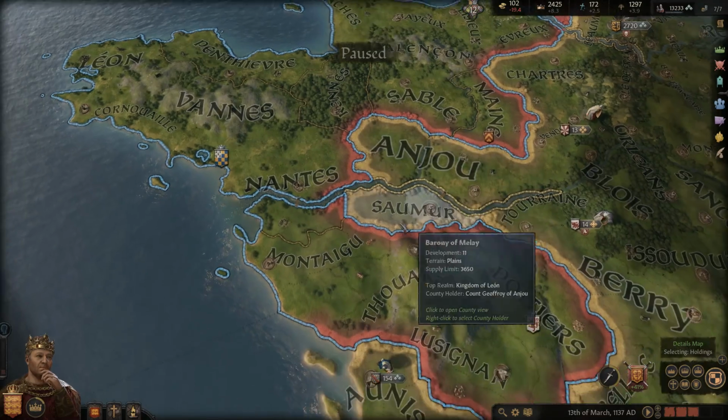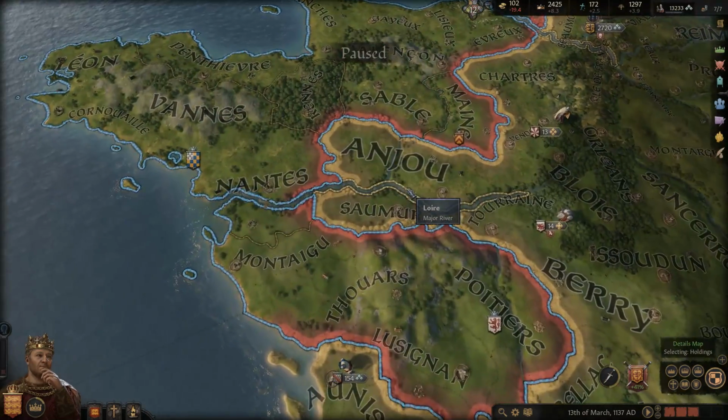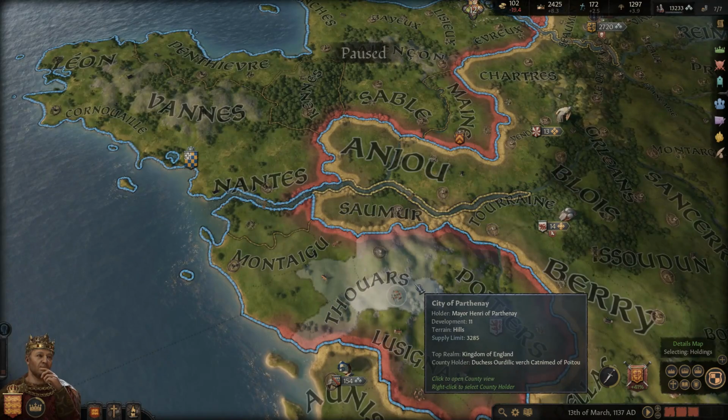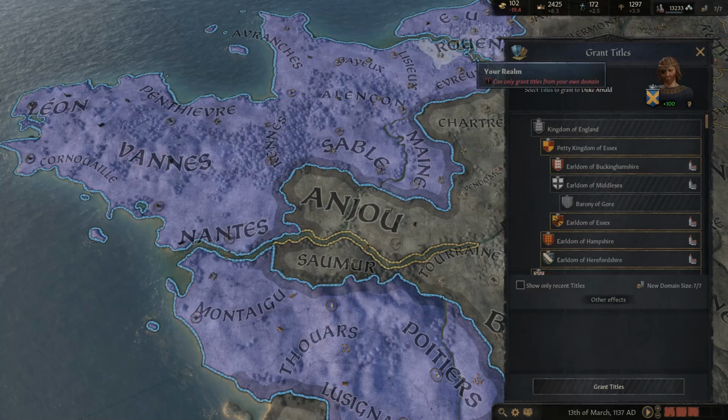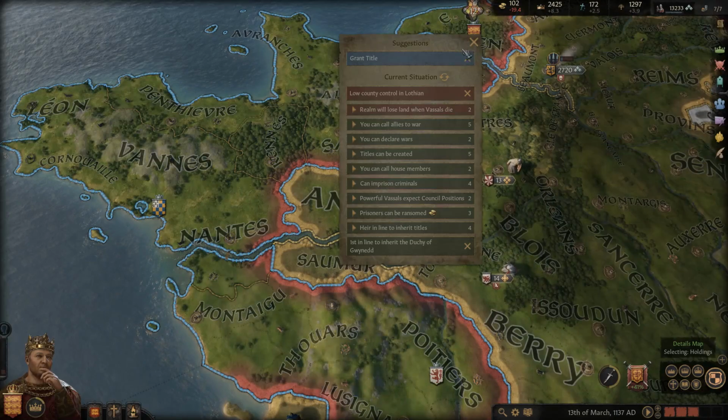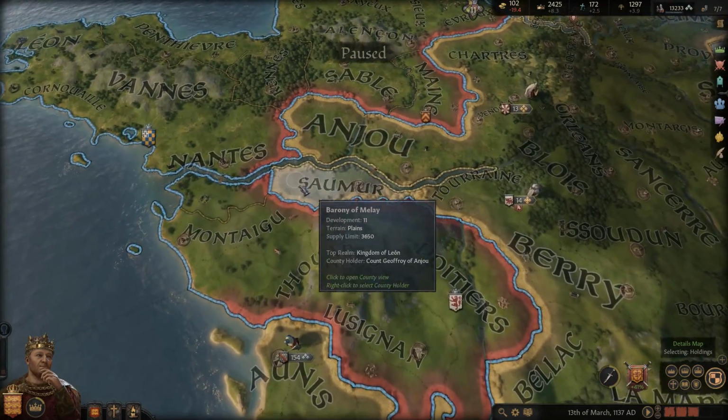I don't really have any lands I want to give away. And what I'm going to do is, because this is a little bit risky, we could end up losing this title, whatever we grant to this character. We're just going to take a title from somebody. You know, we're the king. We have the right to do so. And some of these people, I feel, well, they owe us.